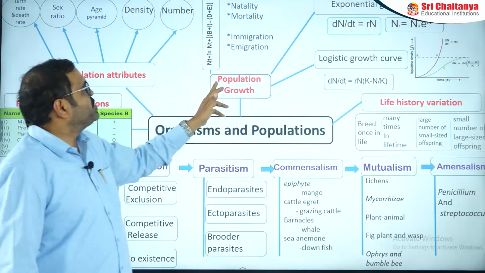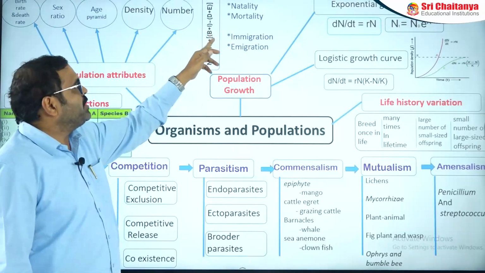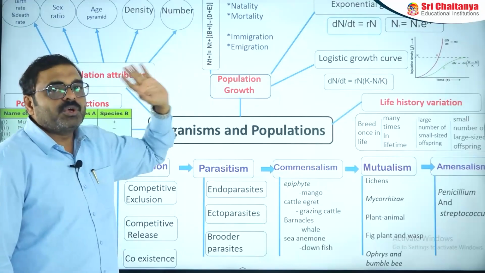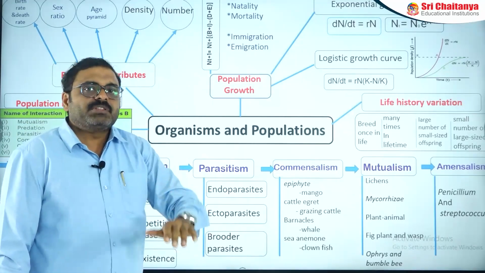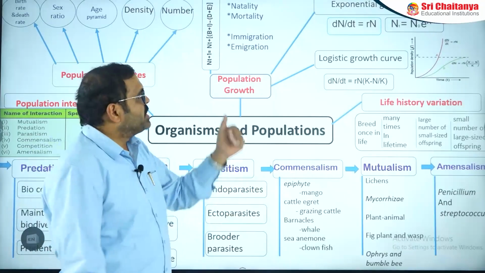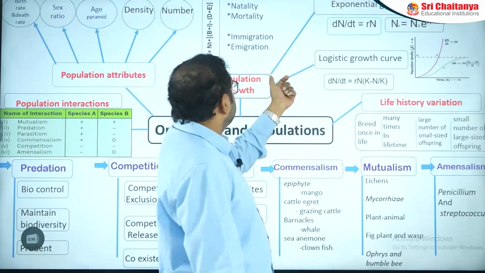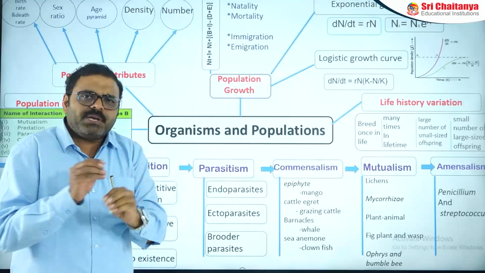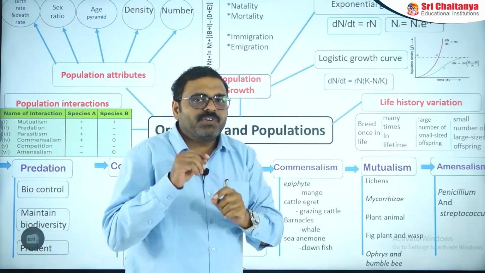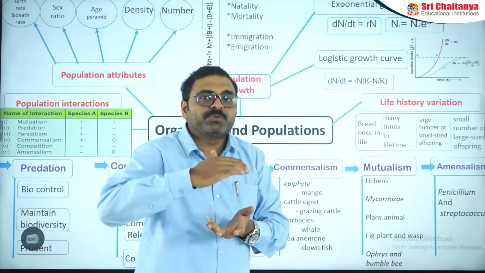Next, population growth explains natality, mortality, immigration, and emigration, which can definitely influence the population size along with environmental conditions. The population growth can be explained in different ways. If the resources are completely unlimited, the growth is explained as exponential growth.